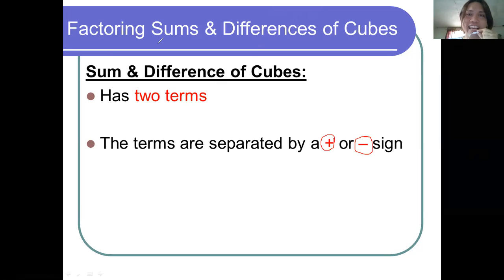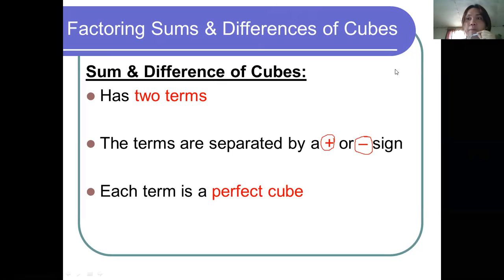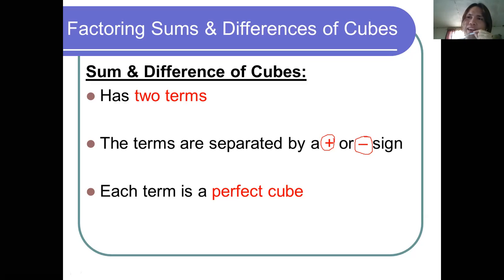Another thing that I want you to remember is that each term must be a perfect cube.